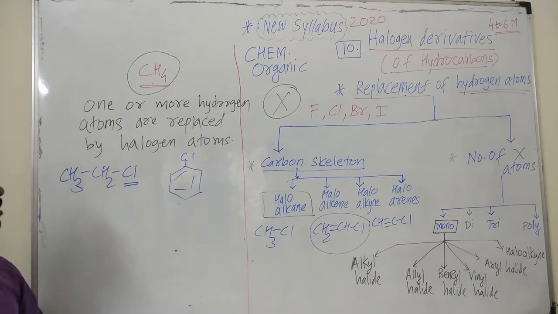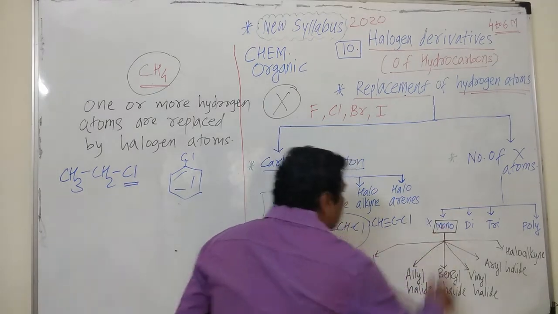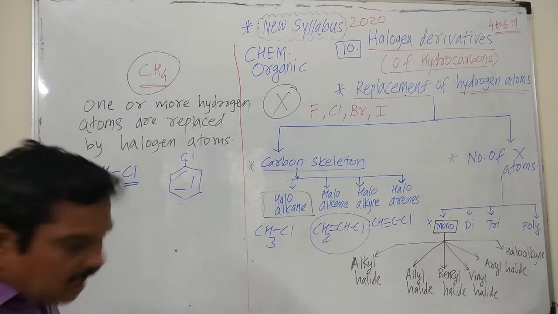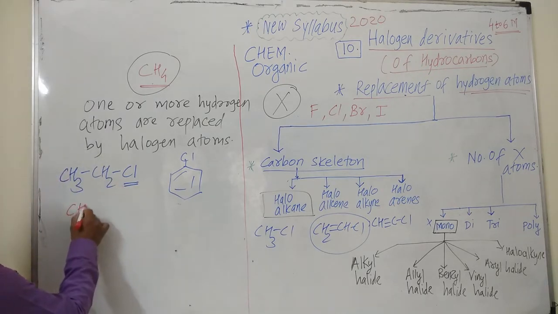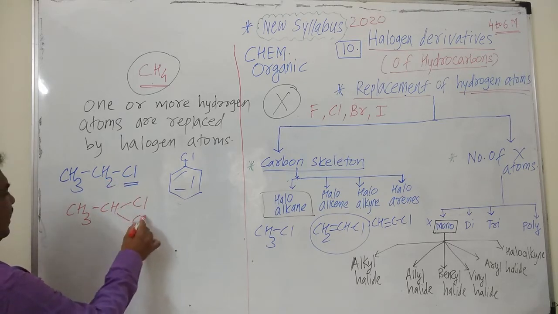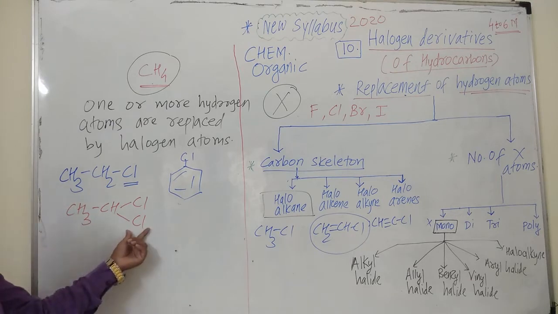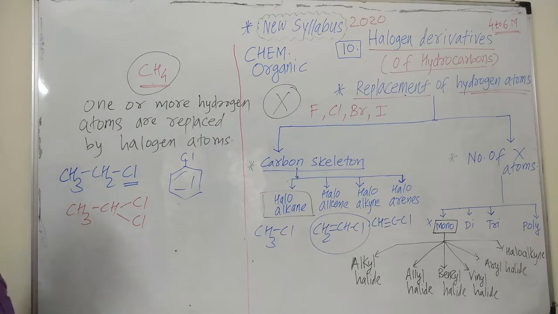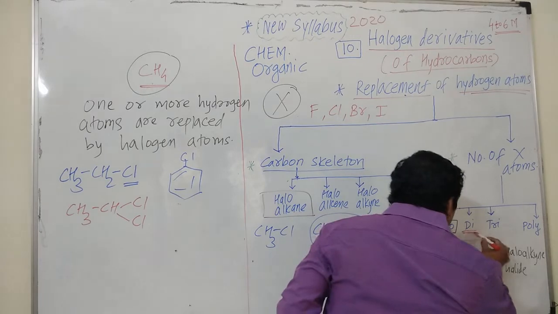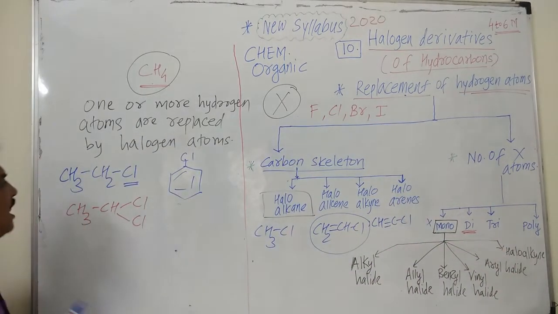In these two compounds only one halogen is present, hence these are known as monohalogen derivatives. In case of di, we have to replace another hydrogen atom. We will replace CH3CH. There are two hydrogen atoms now. Instead of two, one is again replaced by another chlorine. It is dichloroethane or 1,1-dichloroethane, and it is a dihalogen derivative because two halogen atoms are present in the compound.